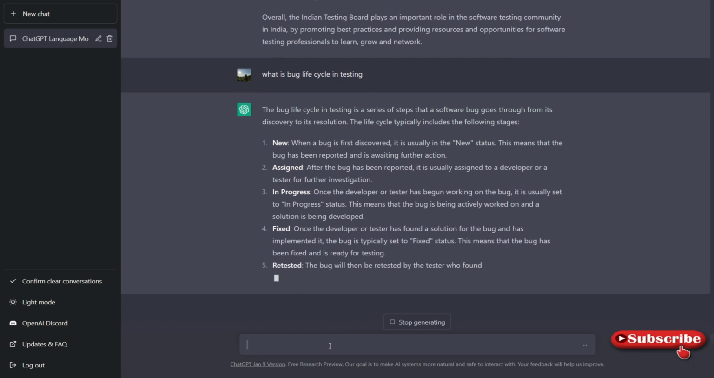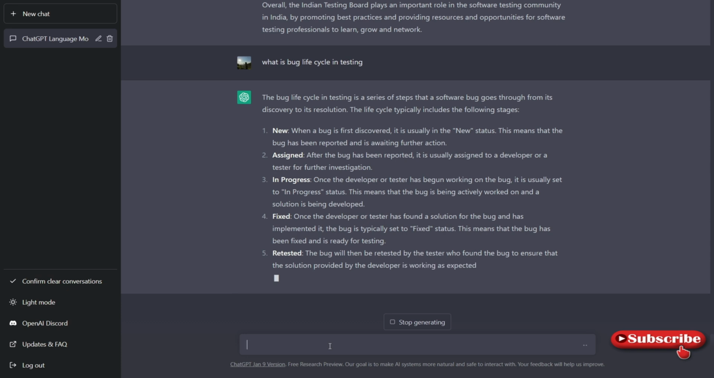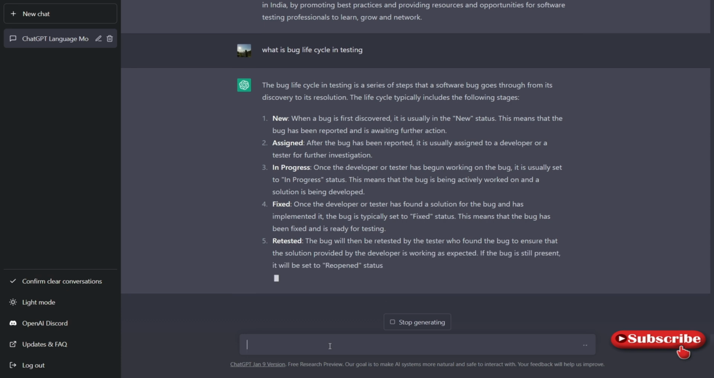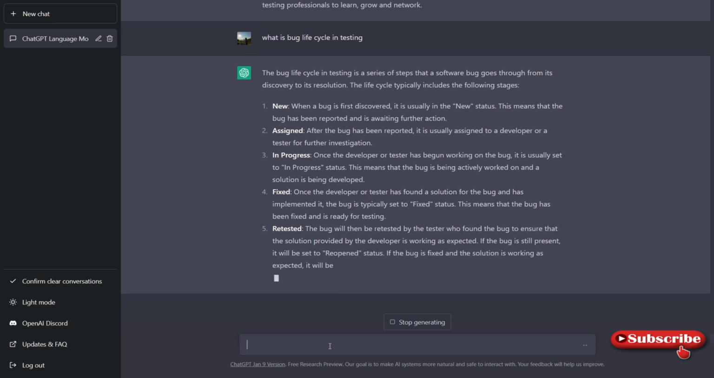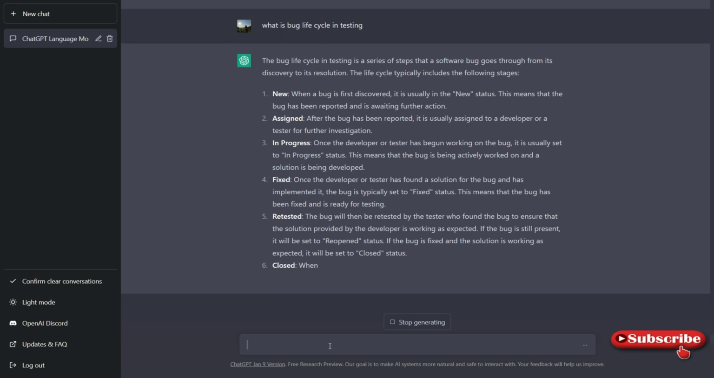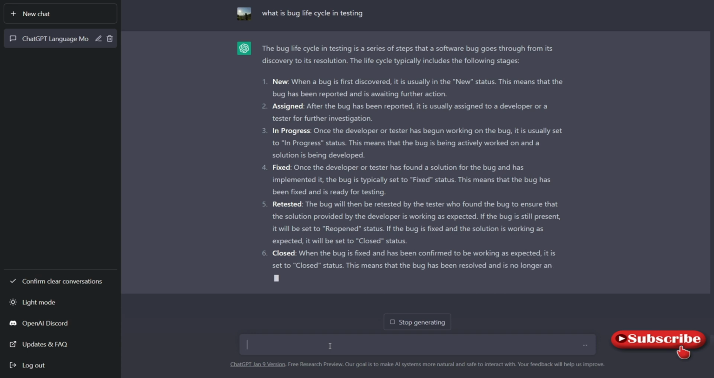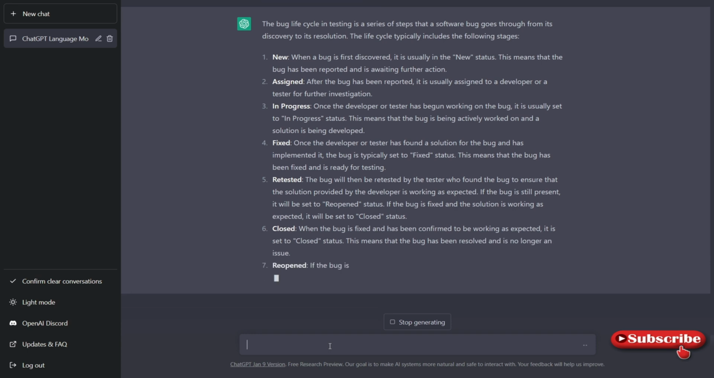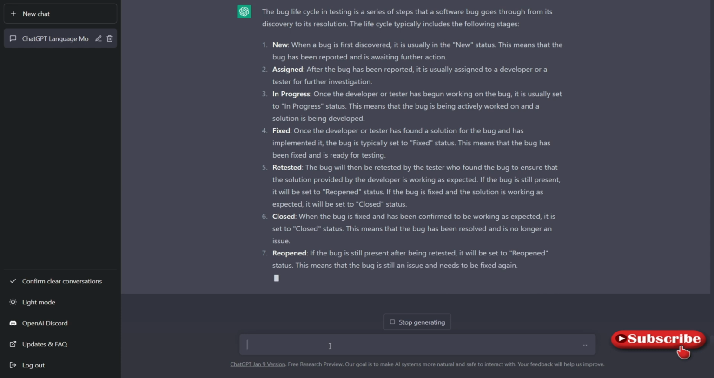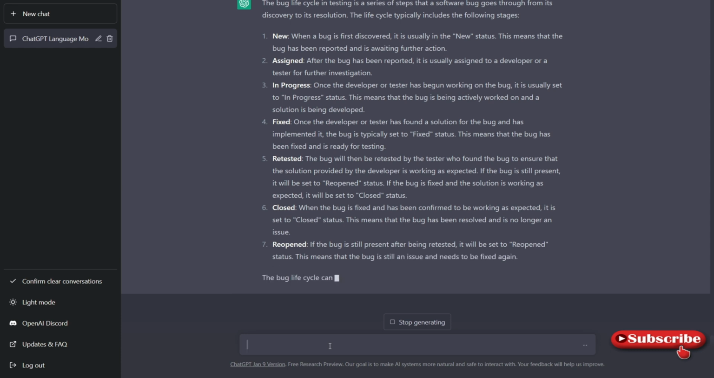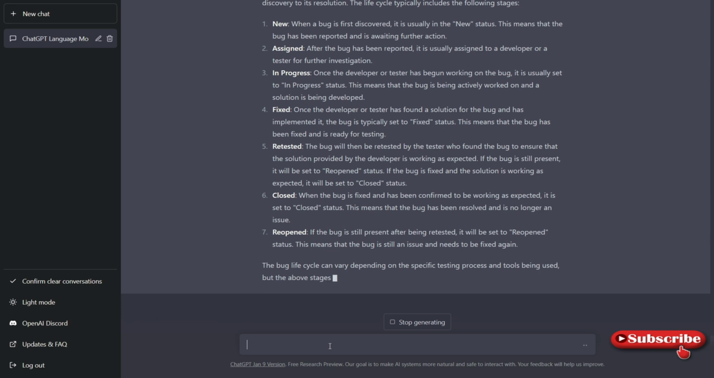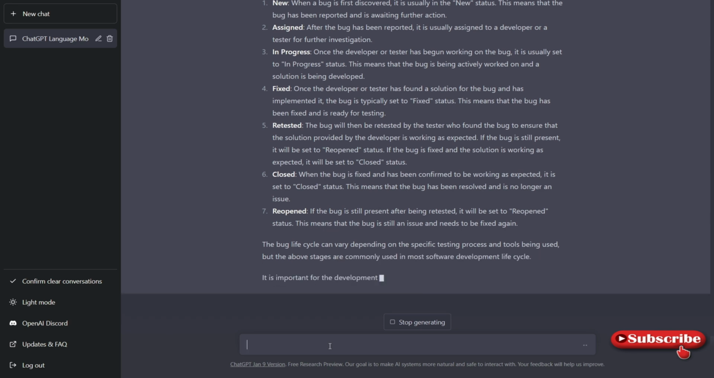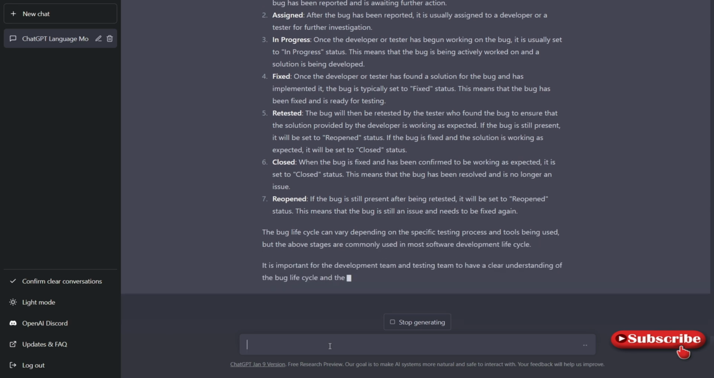Okay, retested, correct? And if the retest works correctly, we have to close and approve. If it is not, then we need to reopen. Let's see, closed, that's okay. And what else? Reopen. Yeah, it is talking about reopen too. If the bug still exists, we can reopen, right? I think there are some more steps which are missing, but this information is okay here.